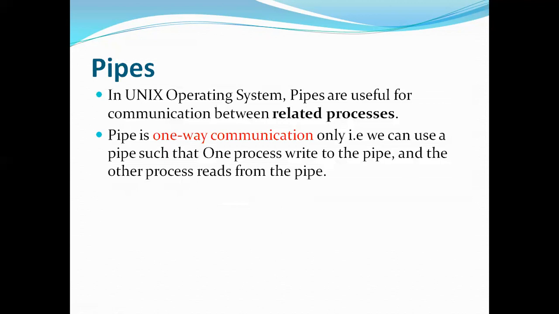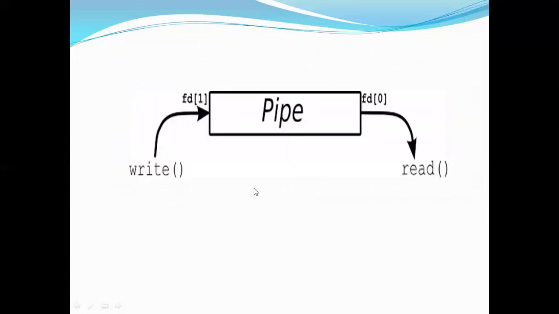So we have to remember two points. One is it is used between related processes, and it is a one-way communication only. Now we can use a pipe such that one process writes to the pipe and the other process reads from the pipe. Now, one more thing we have to remember, that for every pipe we have two descriptors. We call them file descriptors. So here we will mention them as FD1 and FD0.